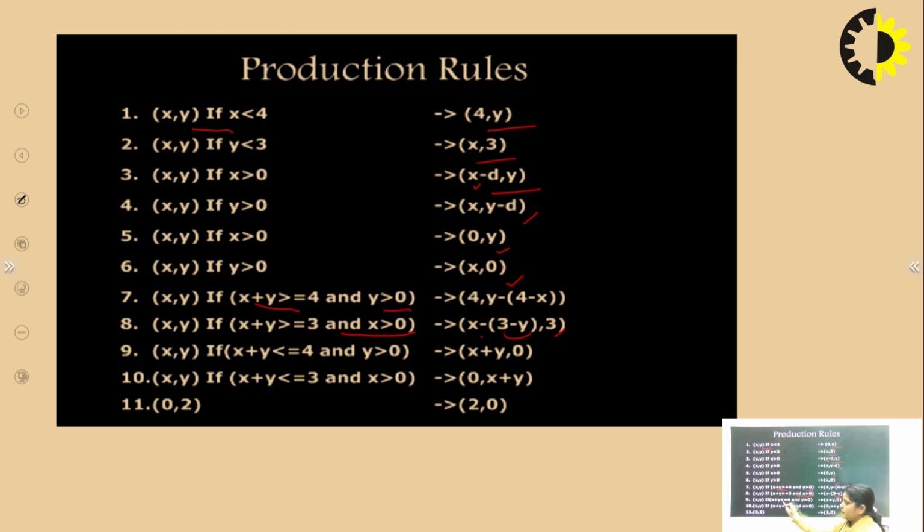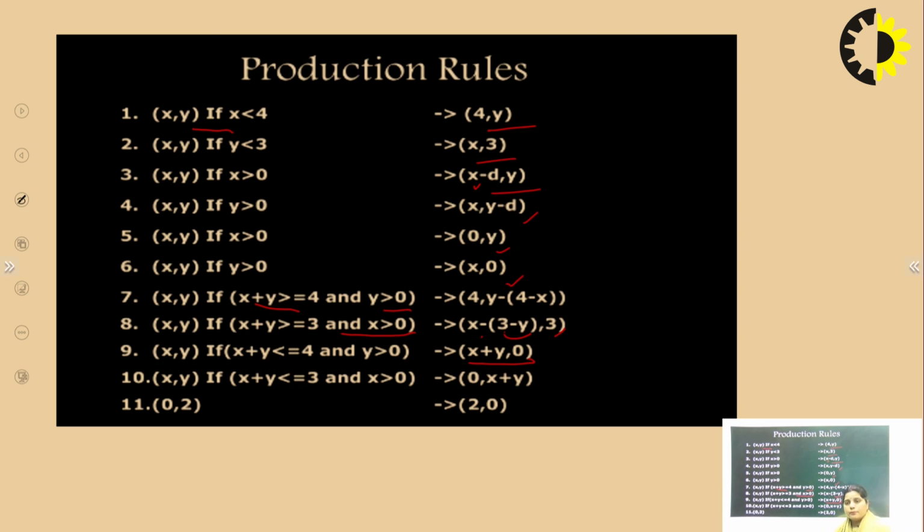Next one is if x plus y is less than or equal to 4 and y is greater than 0, then what does the production rule become? It becomes (x plus y, 0). If x plus y is less than or equal to 3 and x is greater than 0, then the production rule tends to (0, x plus y). Next one is (0, 2), and (0, 2) means it can also tend to (2, 0). So these are some production rules for that particular water jug problem.